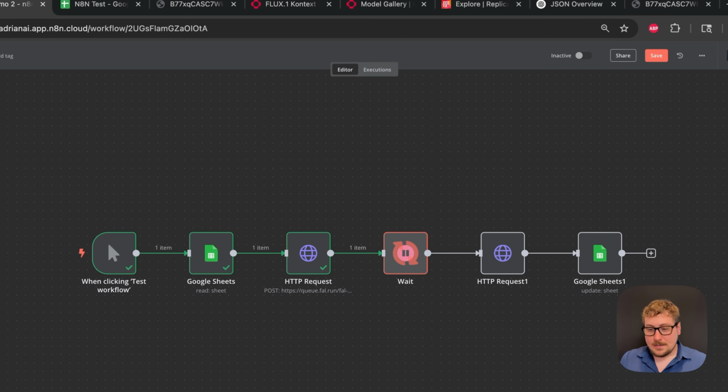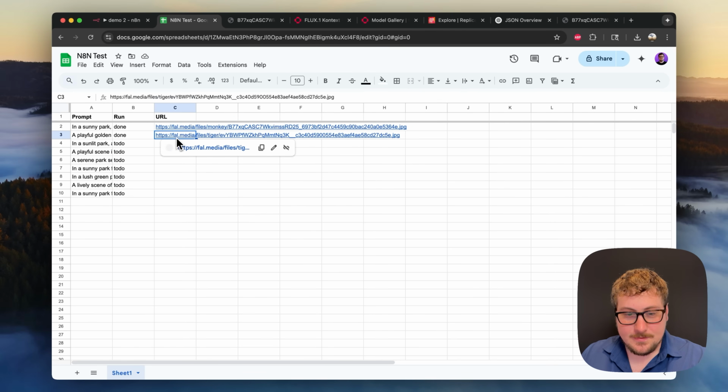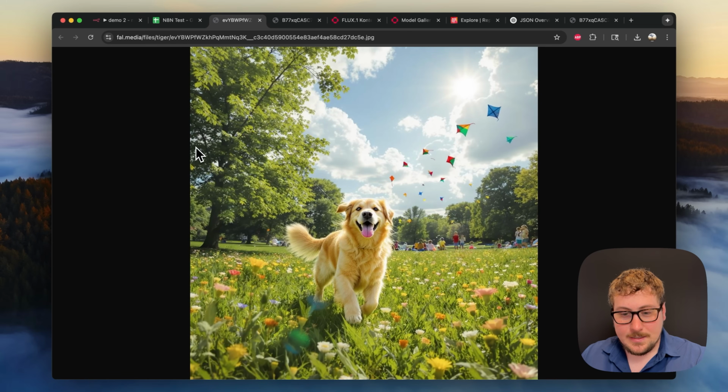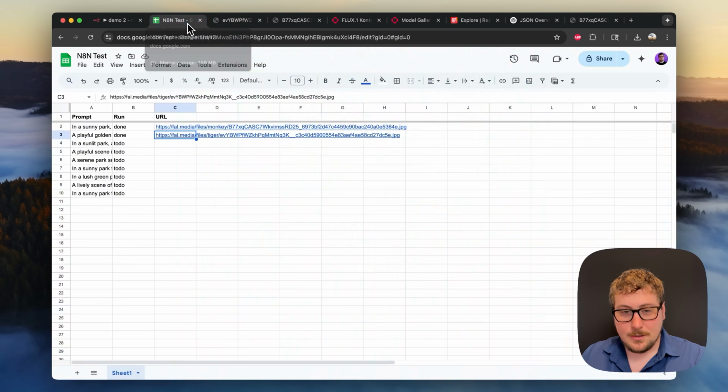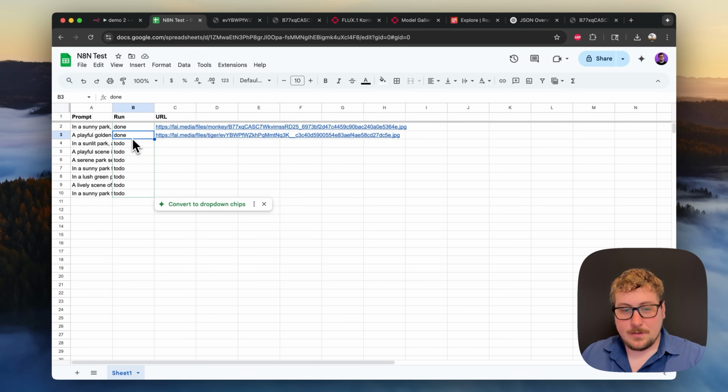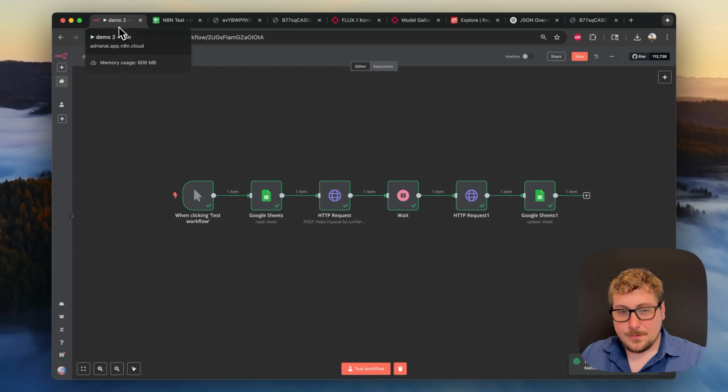And after that, I'm going to show you how to loop this into batches to do multiple at the same time. And then we could do cool stuff like turning this image into a video or editing our own images and all that cool stuff. So let's just give it a second. And everything's looking good. As you can see, we have our next image generated and boom, another dog. So, you know, we could have whatever prompts you want. These are just demo prompts, but congratulations.